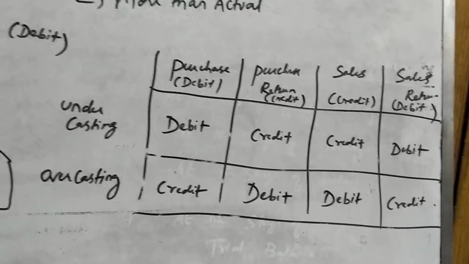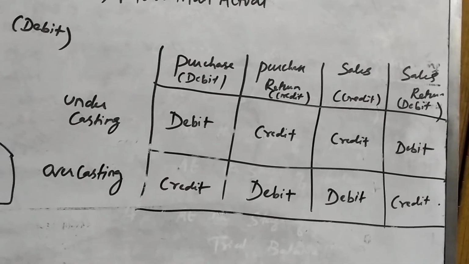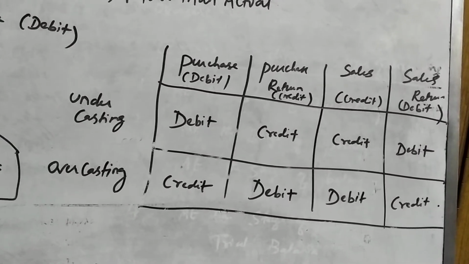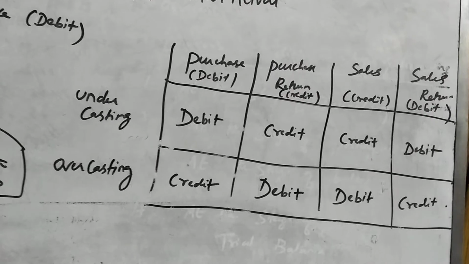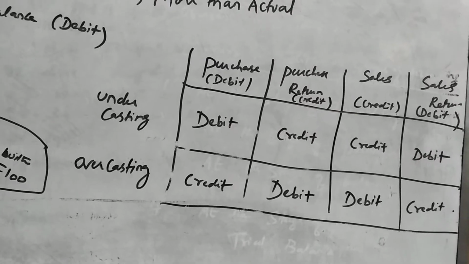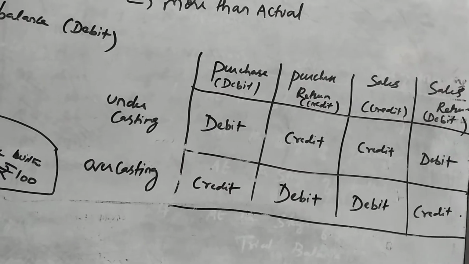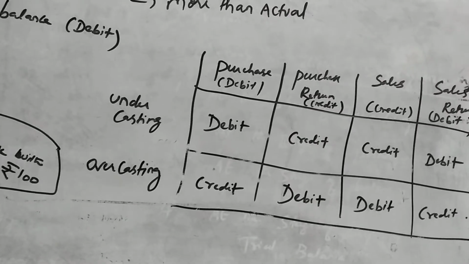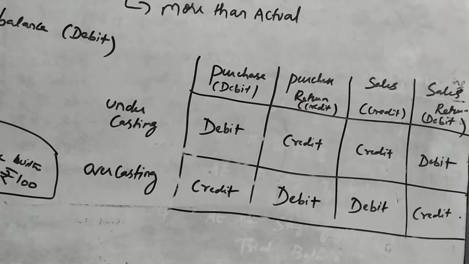If it is more than the actual, when there is an excess, surplus, then you have to give the opposite thing. So in case of overcasting, you have to give a credit for purchase, debit for purchase return, debit for sales, and credit for sales return. When the amount is in excess, it is called overcasting. It will just be the opposite of the nature of balance. If the nature of balance is debit, in case of overcasting, it will be opposite. You have to give a credit in order to rectify.